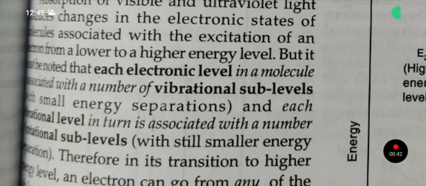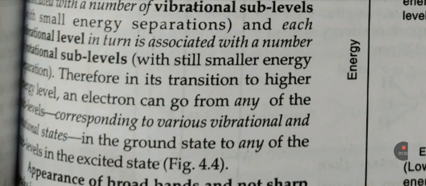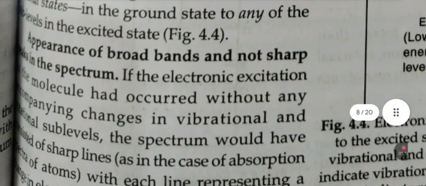But it may be noted that each electronic level in a molecule is associated with a number of vibrational sublevels, and each vibrational level in turn is associated with a number of rotational sublevels. Therefore, in its transition to a higher energy level, an electron can go from any of the sublevels corresponding to various vibrational and rotational states in the ground state to any of the sublevels in the excited state.